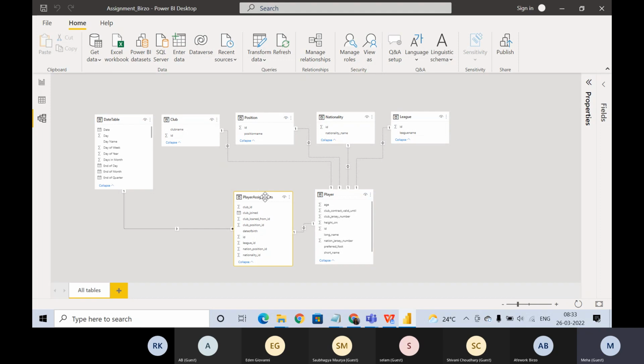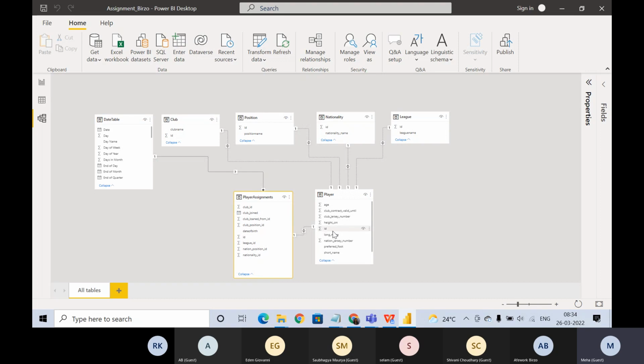Okay. Now the player assignment table. What all do we have in the player assignment table? We have the club ID, we have club join, all these IDs we have, and if you go down, only these many player assignments. So basically this table is for all those players. Each of these players is assigned to which club, when did it join, what is the date of birth, and all that information we have here, right?